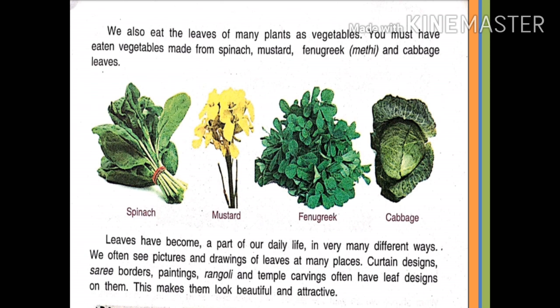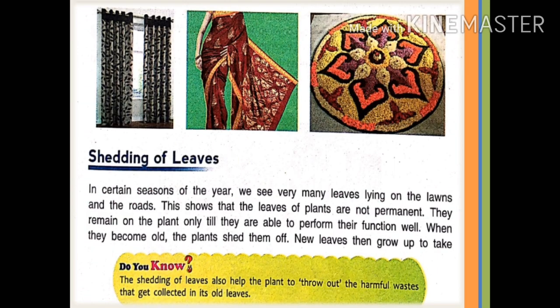Now, children, this is one more use of leaves. The shape of leaves is used in curtains, sari borders, paintings, rangoli, and temple carvings. Now, all of you underline spinach, mustard, fenugreek, temple, rangoli. Now, look at the pictures. Here, three pictures are given. First one is of a curtain, second one is of a sari, and third one is of a rangoli. And in each of the pictures, the shape of leaves is visible.